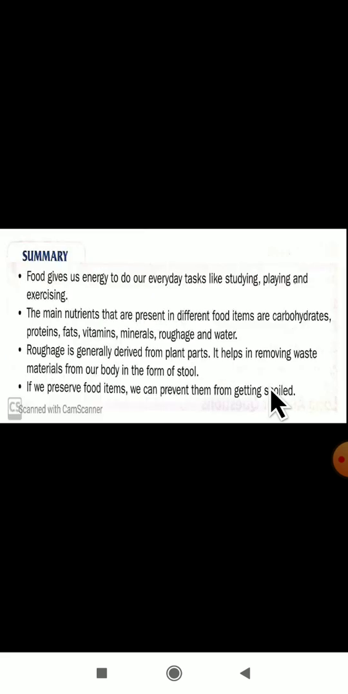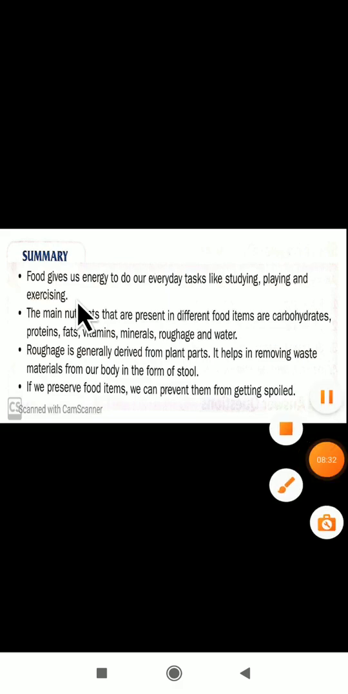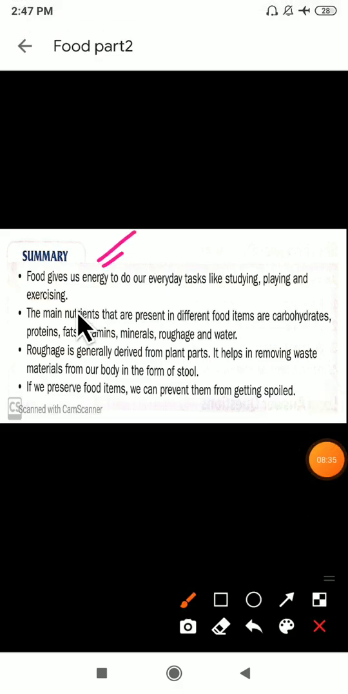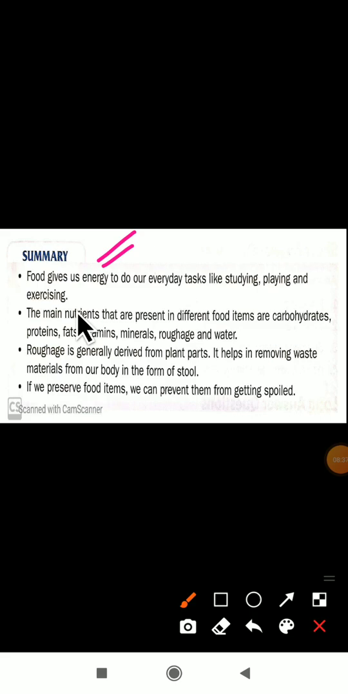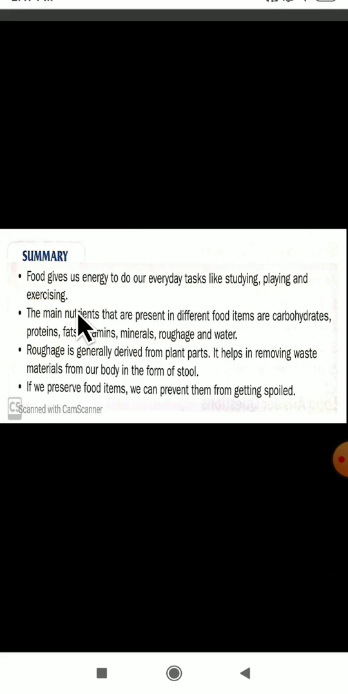At last, we'll see the summary points. The whole lesson summary. Food gives us energy to do our everyday tasks like studying, playing and exercising. See, dear students, food will give us what? Food will give us energy. Why do we need energy? To do everyday tasks like studying, playing and exercising.